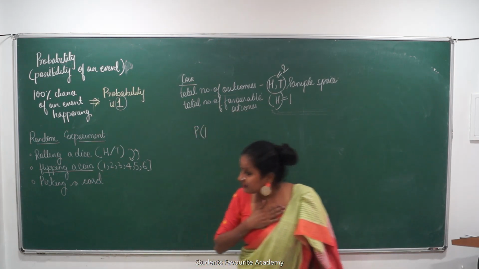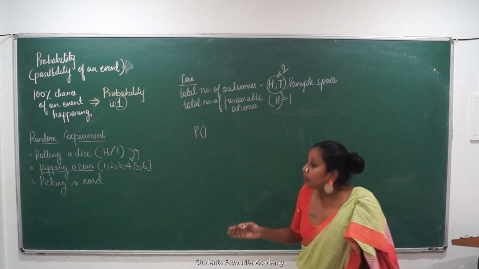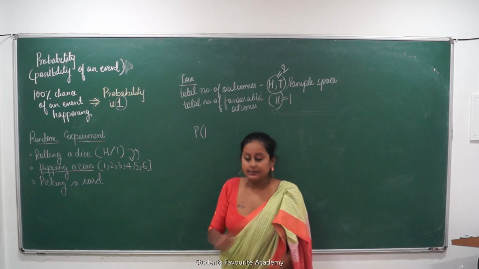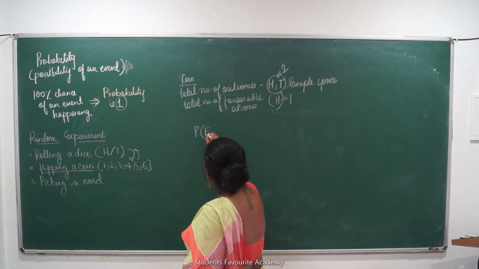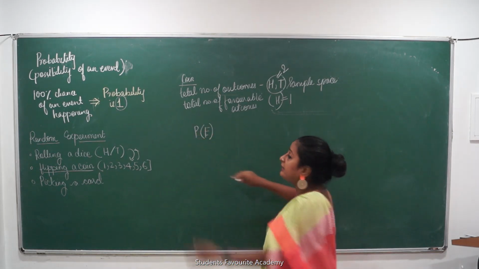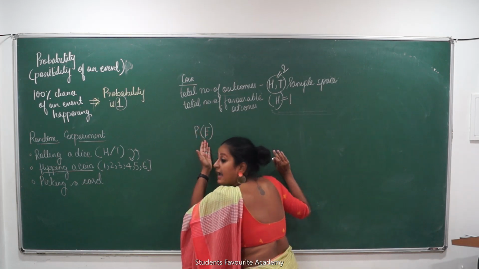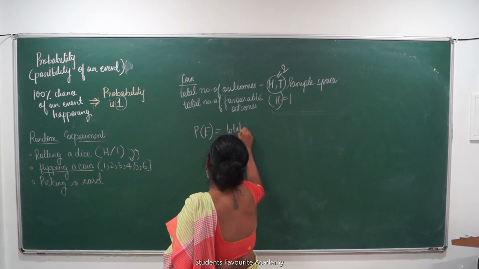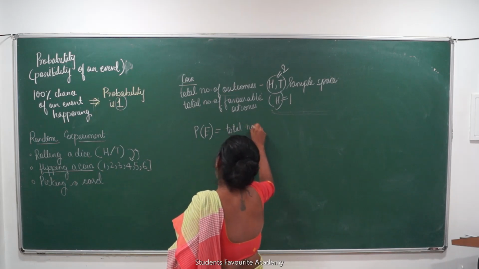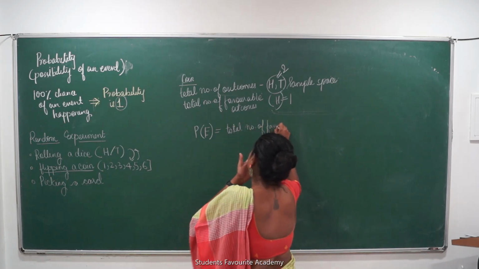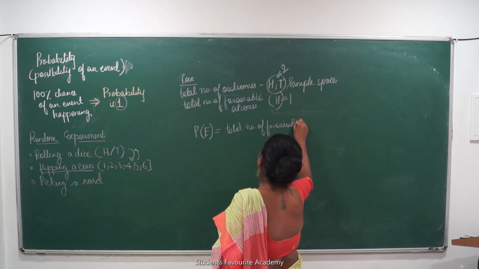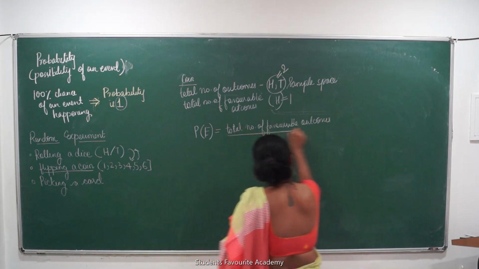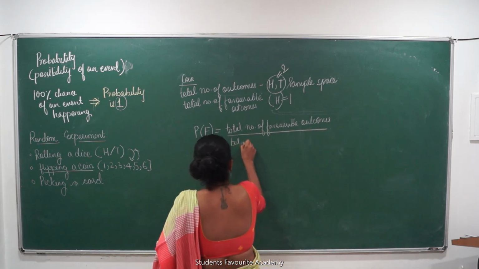So if I want heads, I call it an event. What do I call? Event. What is the event that I want? Heads. So I say probability of my event happening. How do I read it? Probability of the event happening is equal to total number of favorable outcomes upon total number of outcomes.